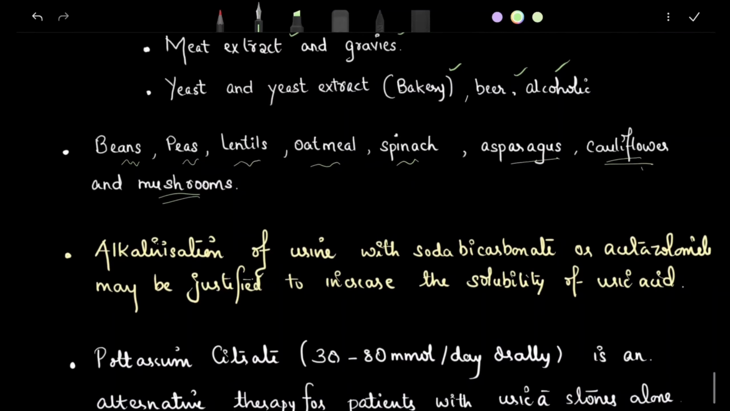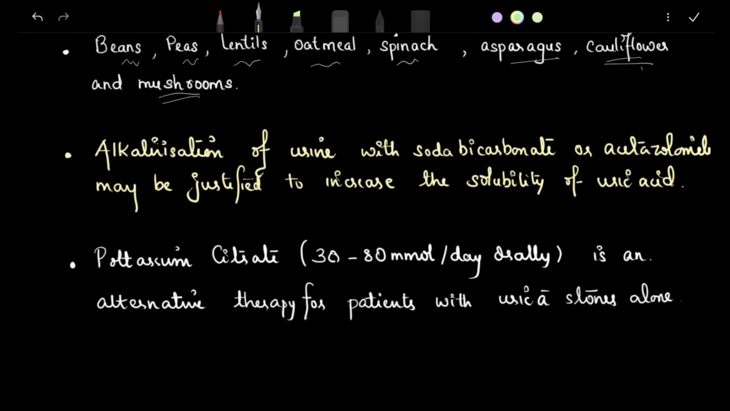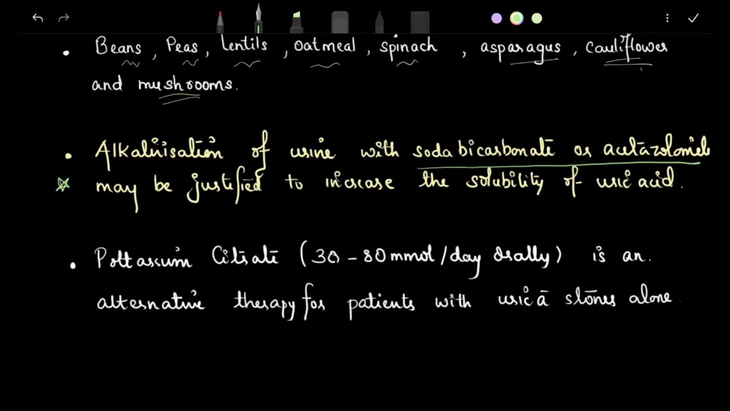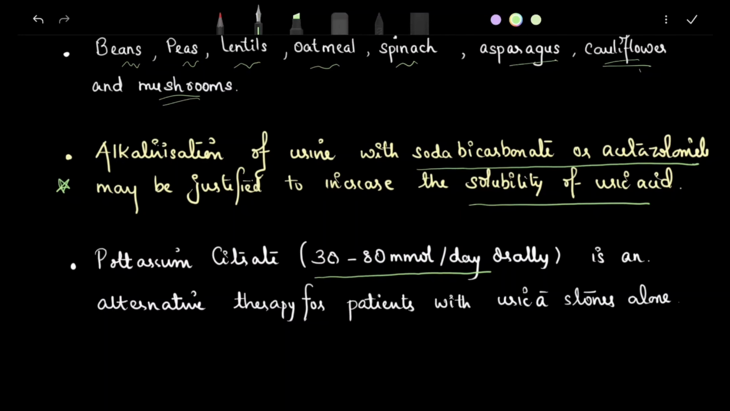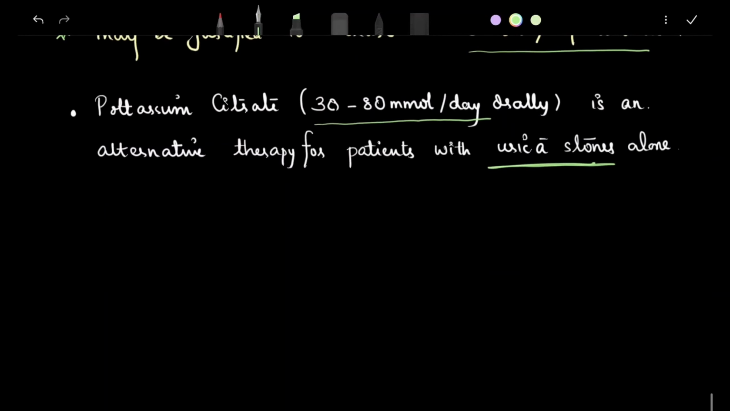Okay. Then another treatment: alkalization of urine with sodium bicarbonate or acetazolamide is a point given in Harrison to increase the solubility of uric acid. Okay. Then potassium citrate, 30 to 80 millimoles per day orally, is another alternative therapy for patients with uric acid stone alone. So that's for the class.